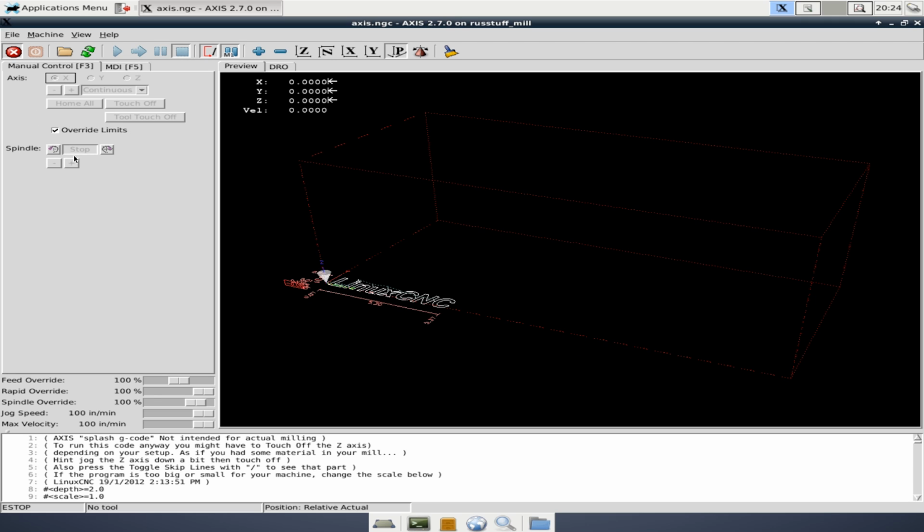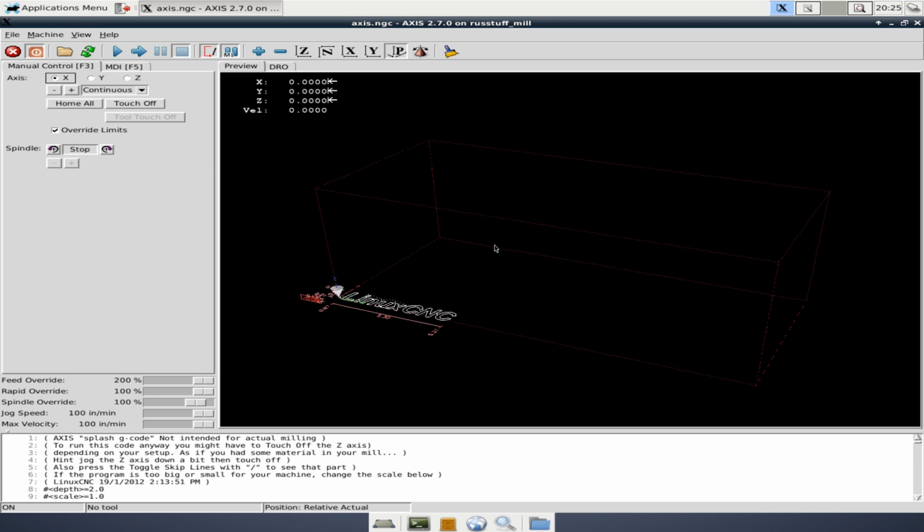If we override limits, turn off the e-stop and turn on the machine, you'll now see that we have our increments at 5,000 and 1,000, which is what we wanted. By the way, you can change this by clicking I on your keyboard and scrolling through, and then Shift and I will let you scroll back. You can hit C at any time to change this to continuous. Down here, we now have our feed override at 200%. We have our jog speed by default at 100 inches per minute, which is just what we wanted. And I think that might be all the changes that we made.